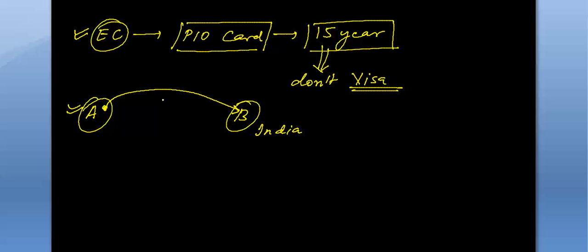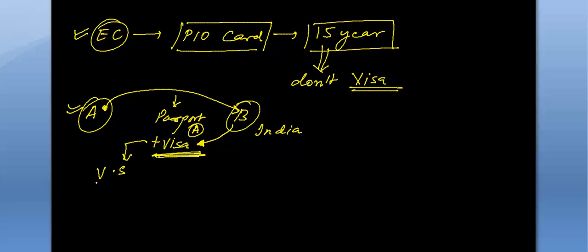Okay, firstly, what will be checked is your passport. That passport will belong to country A, plus a visa. Now this visa is provided by us. We provide you the visa, we give you the permission to enter our territory. And for this visa, we charge you some fees. So on your passport, a visa stamp will be there.